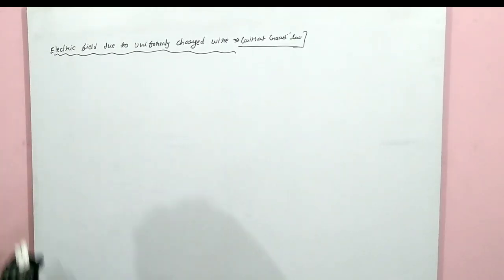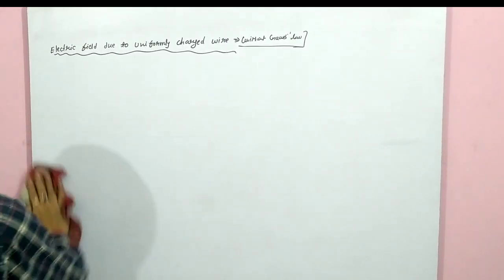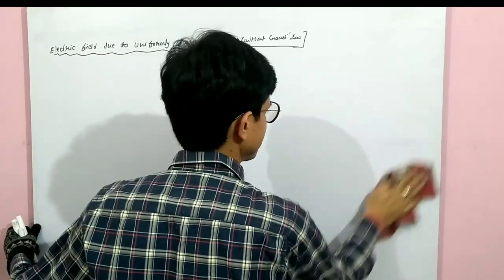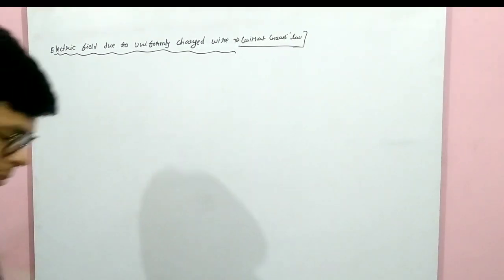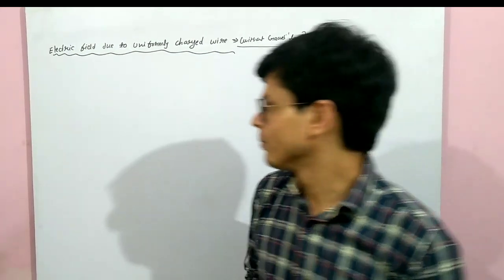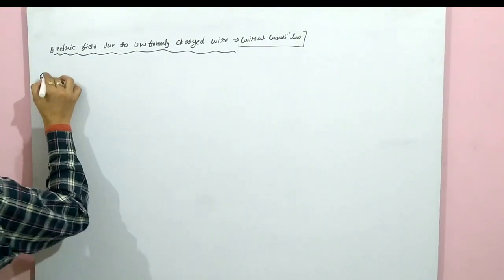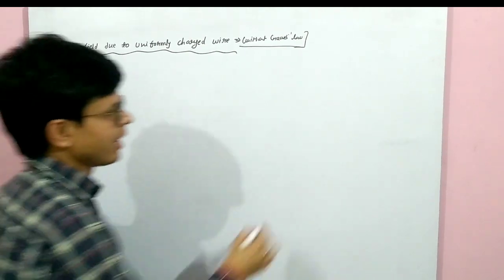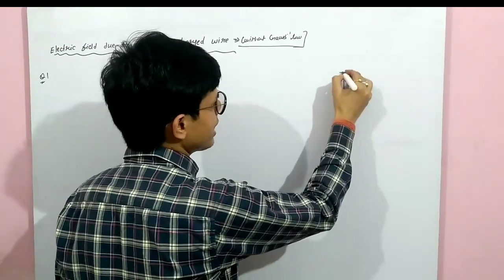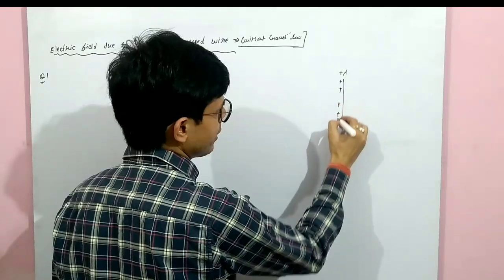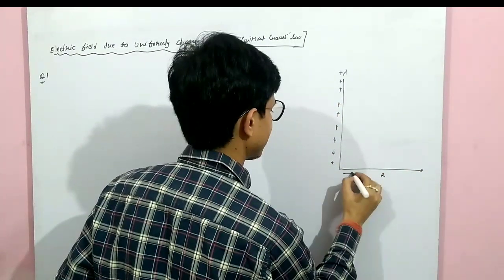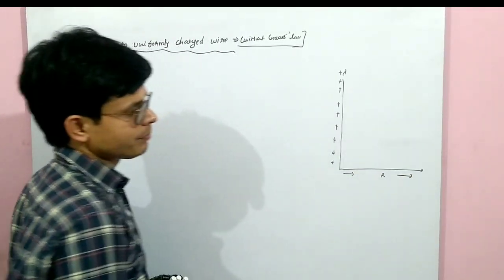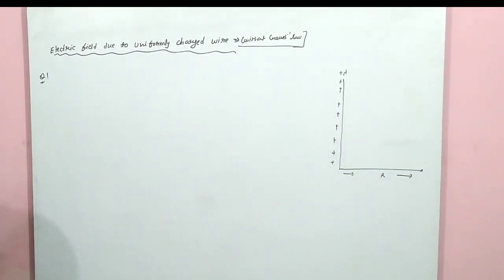Now we will solve a few numericals related to this topic. Which type of numericals will you get in competitive exams? For example, you are given a wire with charge density plus lambda. Suppose this is a wire, and the point is at a distance r from it. Is it clear? Now, how will we solve it?